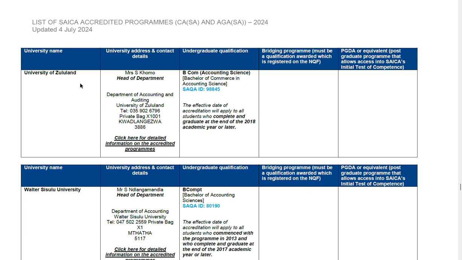Then there's University of Zululand, which has also recently obtained the SAICA accreditation. The degree they provide which is SAICA accredited is Bachelor of Commerce in Accounting Science. It's SAQA ID 98845.